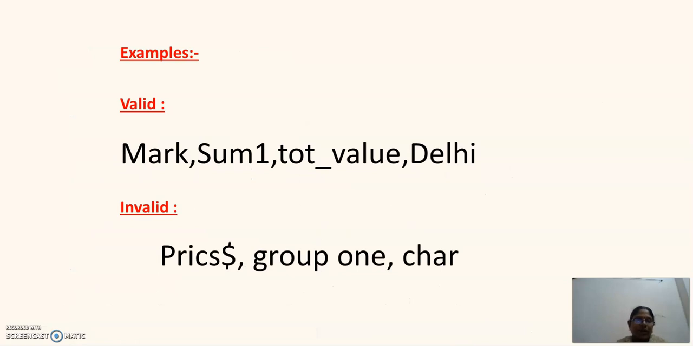These are the examples. Valid are marks, someone, TOT underscore value, Delhi, all these come under valid. Then what about the invalid ones? This one is invalid. Why? Because you are using a special character called dollar. It is not allowed. And the next one is group 1. Why is it invalid? The space is provided in between these two, so it is not a valid one. And char, this is a keyword which is used to define a data type called character. So this is a keyword, so it is an invalid variable.